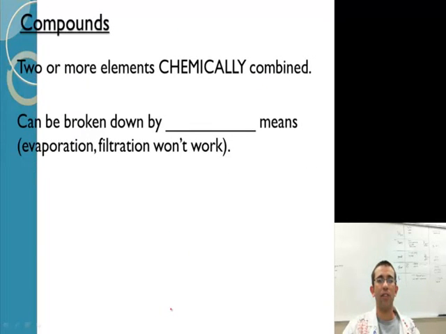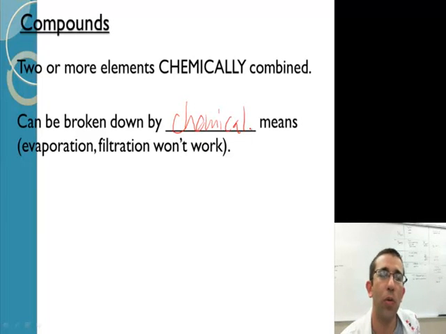Compounds. If you put two or more elements together chemically, you'll make a compound. A compound can only be broken down by chemical means. If you try to filter it or evaporate it or anything like that, which we will be talking about soon, you can't separate it. So let's say water, for instance. H2O, hydrogen, oxygen.